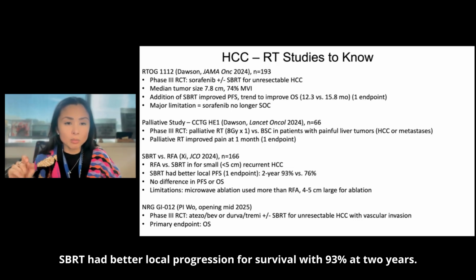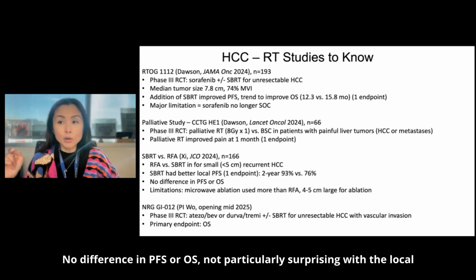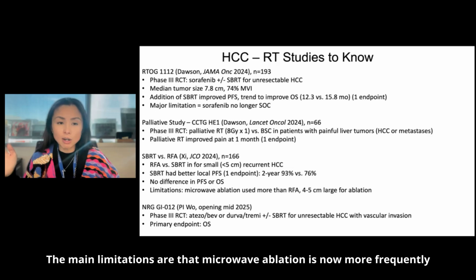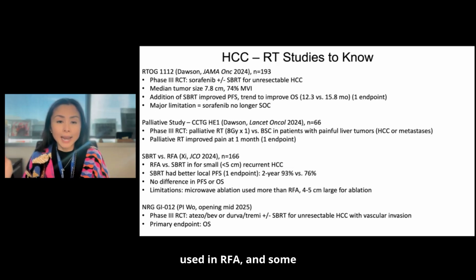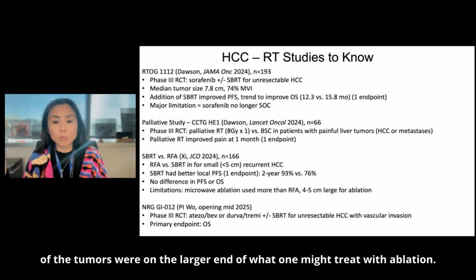SBRT had better local progression-free survival, with 93% at 2 years. No difference in PFS or OS, not particularly surprising with a local therapy. The main limitations are that microwave ablation is now more frequently used than RFA, and some of the tumors were on the larger end of what one might treat with ablation.